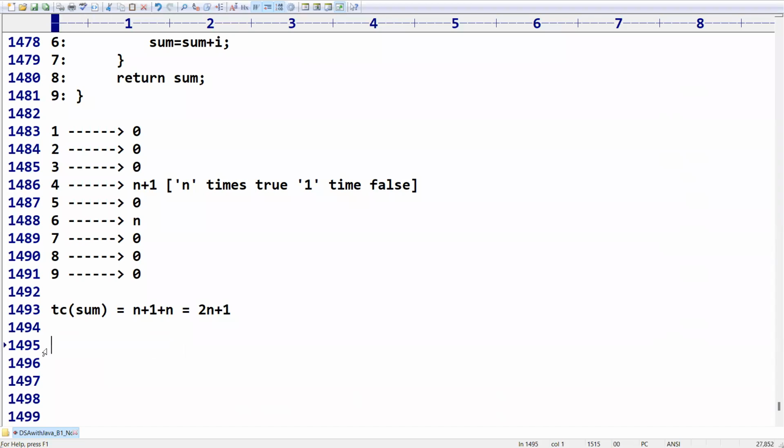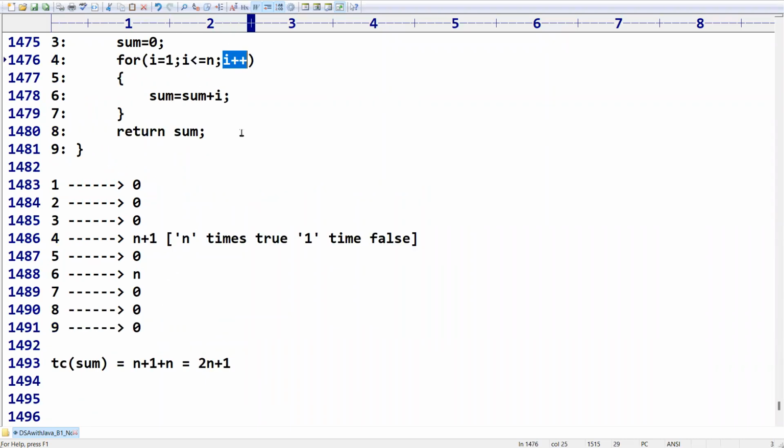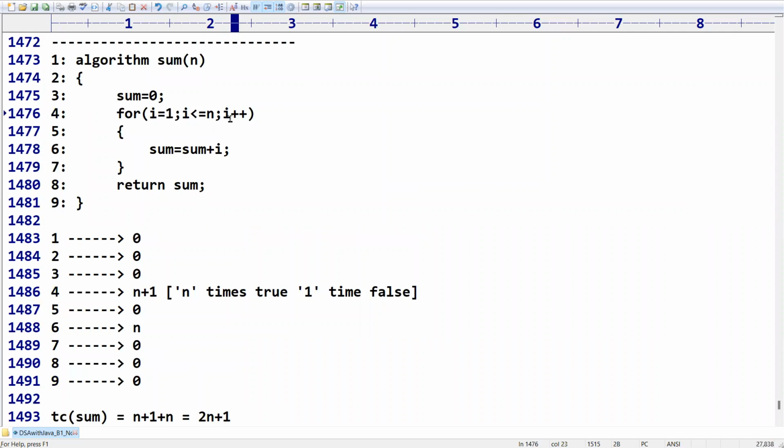Sir, increment and decrement won't take any time. It is a one-time execution. Even though it is executing multiple times, we can consider it as a one-time sequence only. For a for loop, this entire line will be treated as only one instruction. So for any for loop, it'll just be n plus 1, right? Yes, for any for loop, it is n plus 1. Nested loops we will cover. We have so many examples. Don't worry, I will take all the examples.